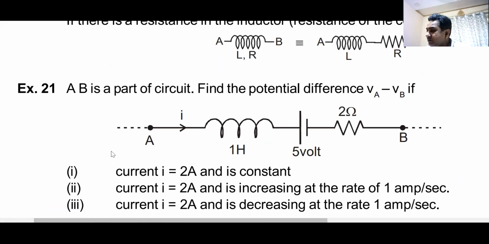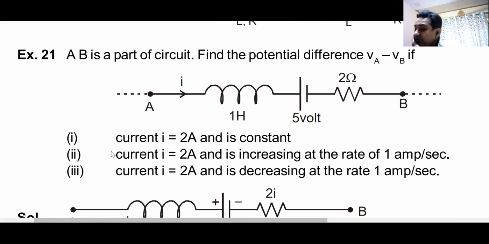Here comes the question. AB is a part of a circuit. Find the potential difference VA minus VB if, case number 1, current is 2 amperes and constant. Case 2, current is 2 amperes and increasing at the rate of 1 ampere per second. Case 3, current is 2 ampere and decreasing at the rate of 1 ampere per second. Your time starts now.